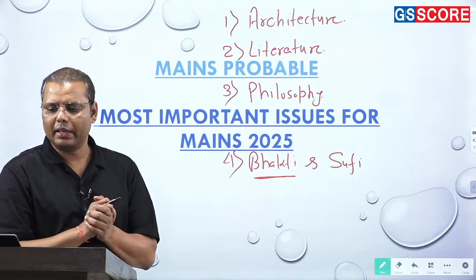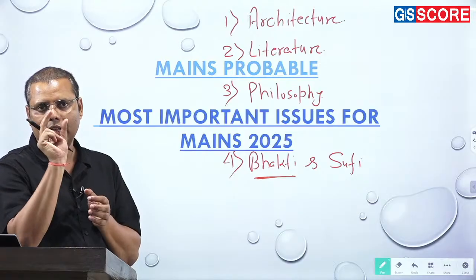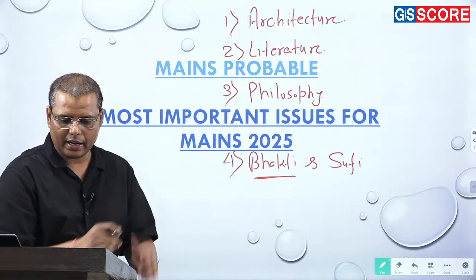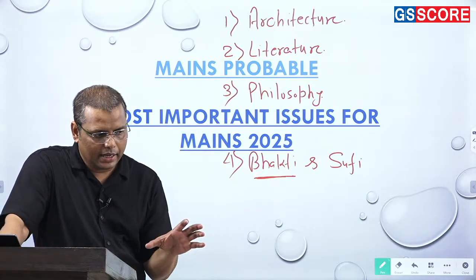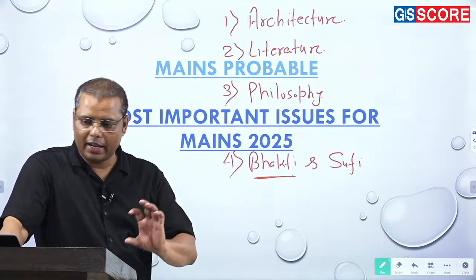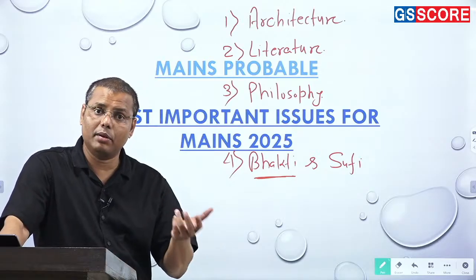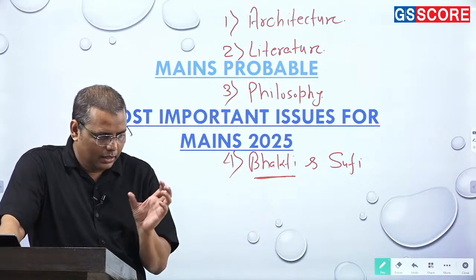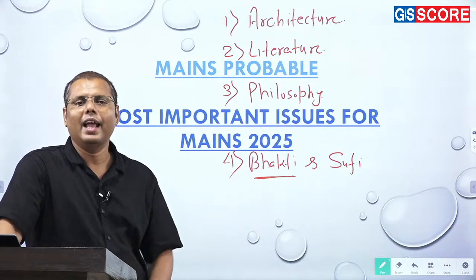So frankly speaking, the interconnection between the society and the art, that is one very important dimension, a very important area on which they have been focusing a lot, right? मतलब किस तरीके से various things of society reflecting art forms, the various dynasties impacting the art forms, and vice versa also, right? So this is the relationship specifically between the society and the art forms that has come.